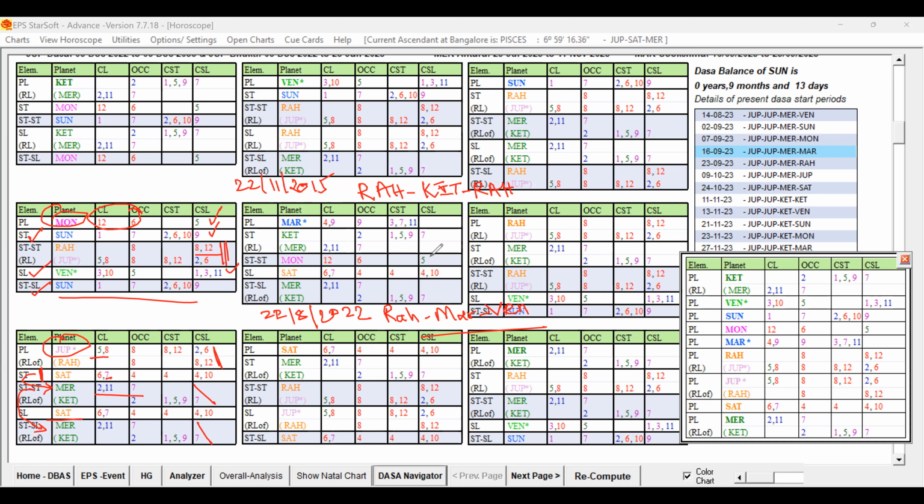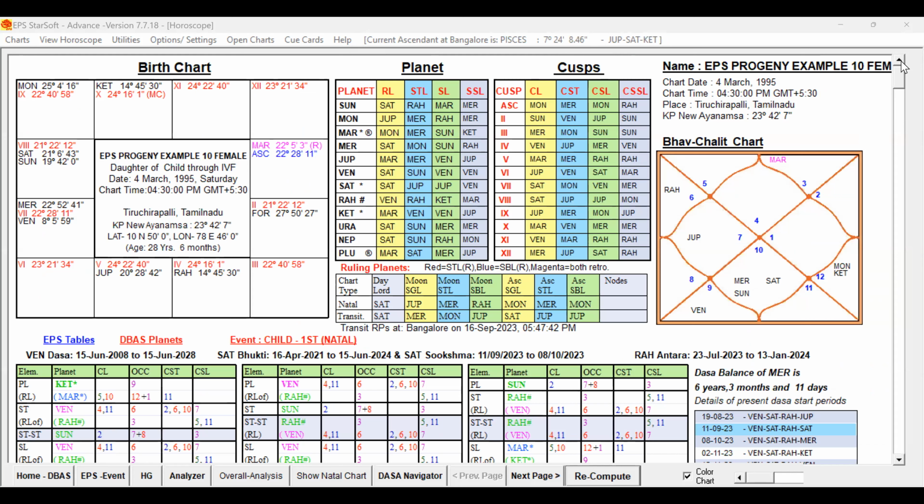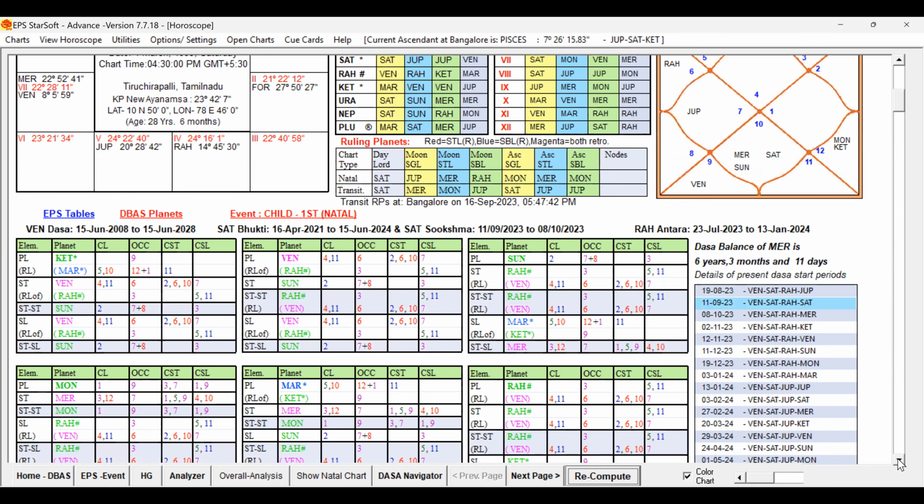You understand? When the Bhukti Lord is supportive, it may not be strongly favorable also. If it is supportive with the key planets also, but in the strong favorable Antra, the conception will take place. Now let us check that female chart. Now we are coming back to the female chart. So that male chart supported for the conception during November, December 2021. That is the only period that native was having that strong Bhukti.